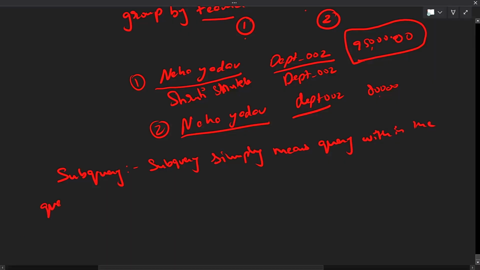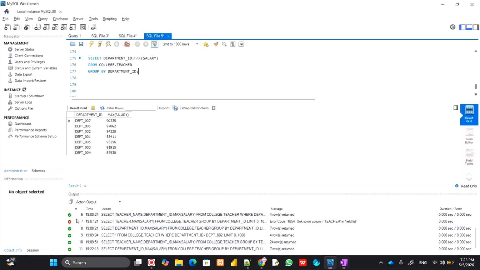In the next session, what we will learn is about the subquery, and then we will solve this problem. But as of now, this is not giving you the proper solution. That's the reason we want to study subquery, and then we will try to find the solution.